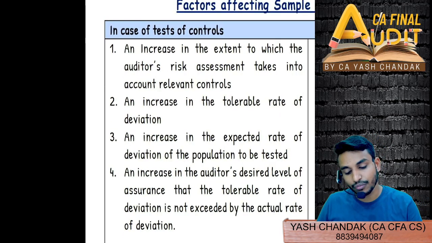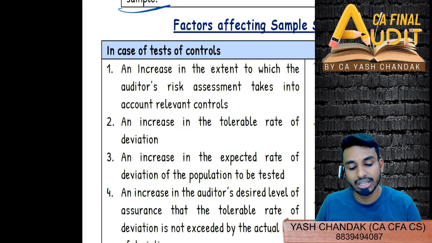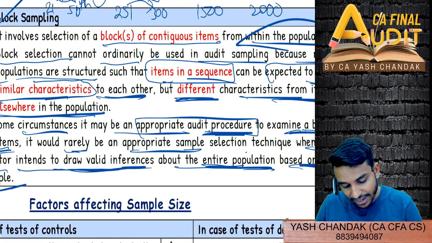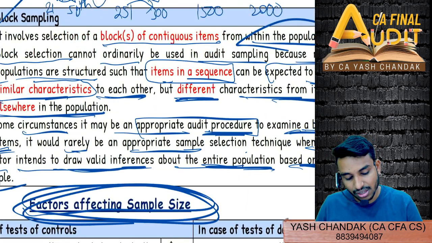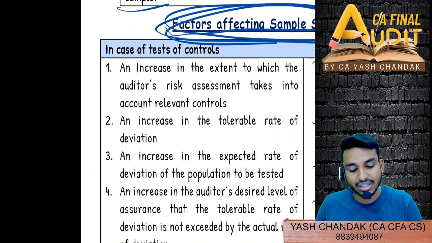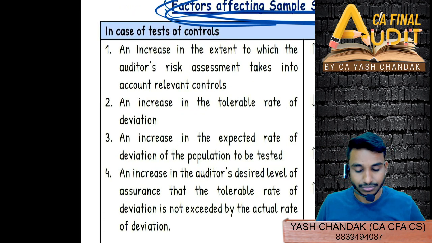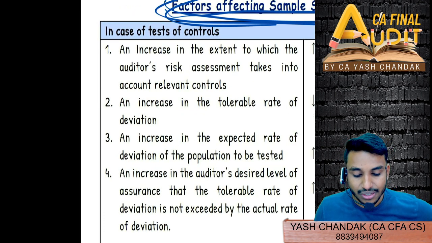Now in the case of test of controls, you will have to tell me quickly whether we should increase our sample or decrease our sample. These are all factors which affect the sample size. So you'll have to quickly tell me the factors which affect the sample size. An increase in the extent to which the auditor's risk assessment takes into account relevant controls.